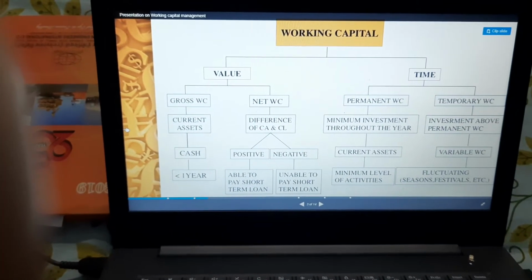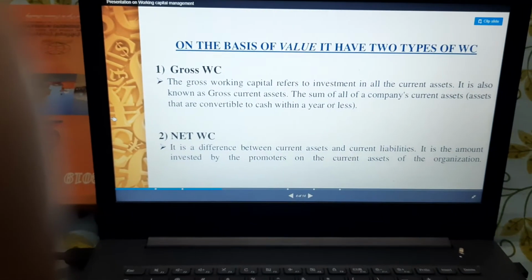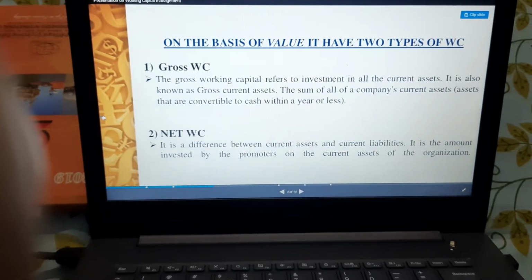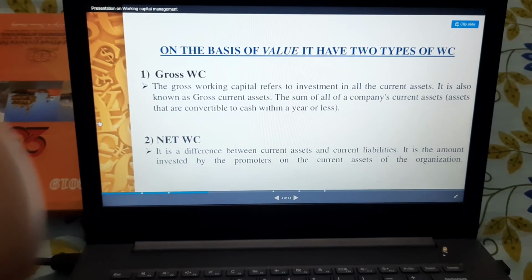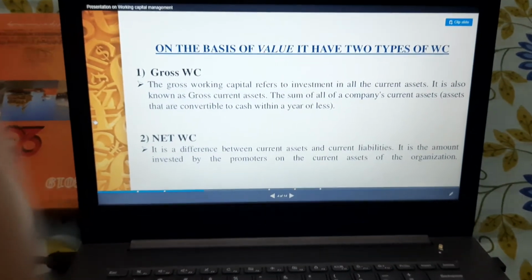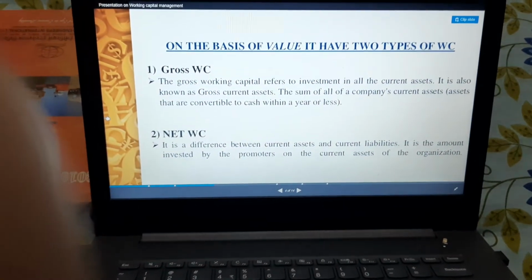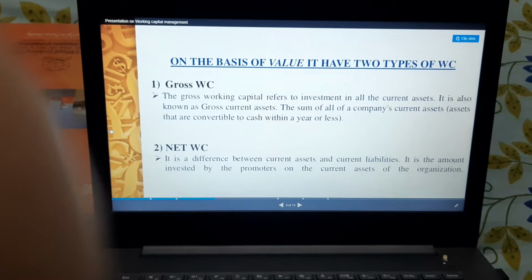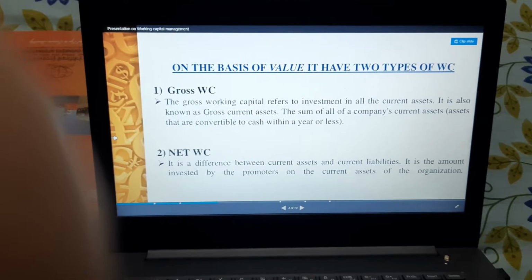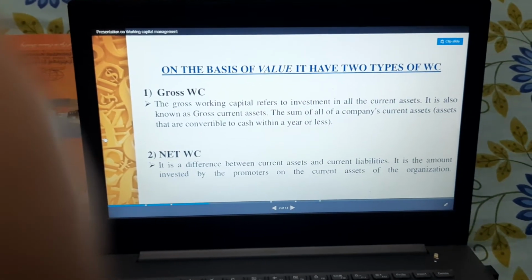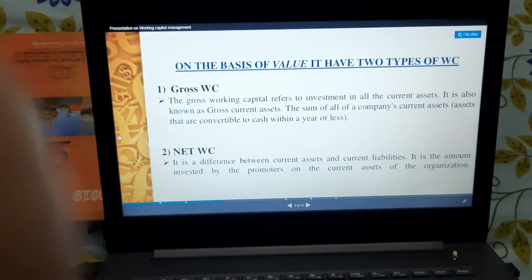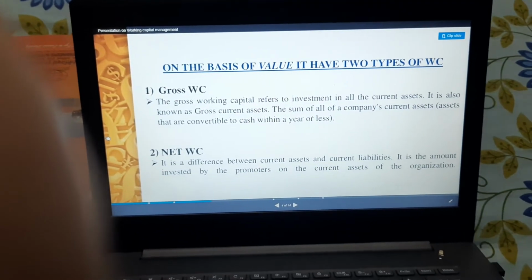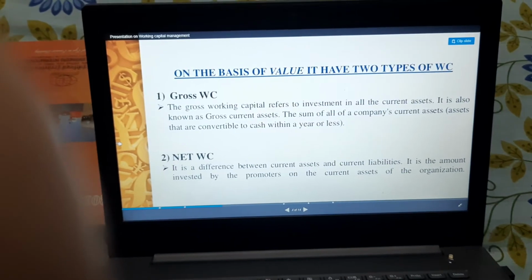Now moving on, let me explain the gross. Again, this slide is explaining the gross working capital. Gross working capital refers to the investment in current assets, right? It is also called gross current assets. And net working capital is the difference between current assets and current liabilities, right? So it has been already explained.